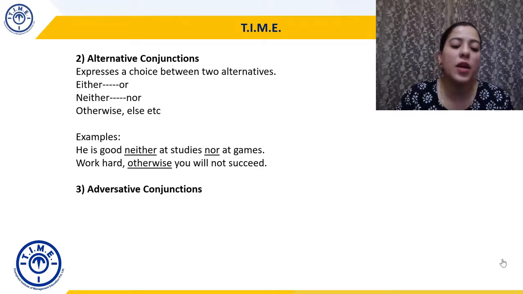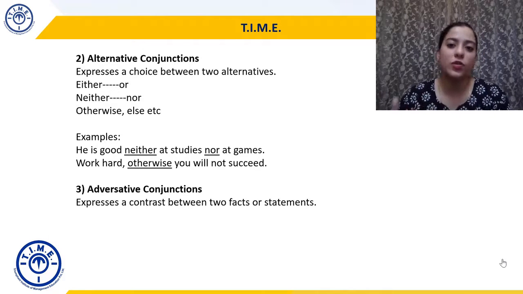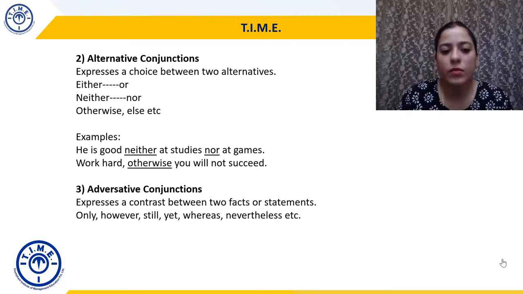The third subtype is adversative conjunctions. So as the word suggests, it expresses a contrast between two facts or statements. दो facts or statements के बीच में difference होगा या contrast होगा, उसको express करने वाला conjunction will be called adversative conjunction. So here conjunctions like only, however, still, yet, whereas, nevertheless will be used.